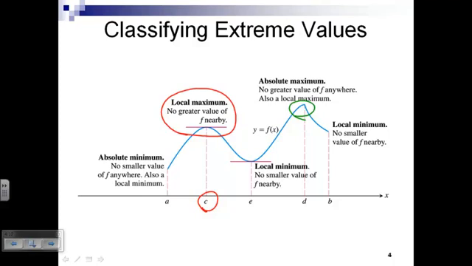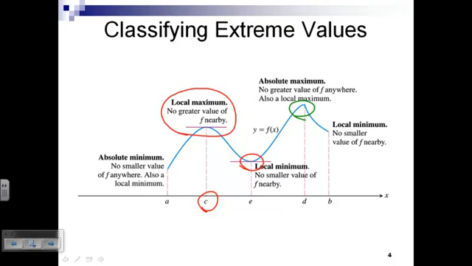That point happens to be both a local maximum and an absolute maximum. Is this point right here, f of e, both a local minimum and an absolute minimum? No, because there is a value smaller than that. Let's call it that local minimum. It's a candidate for absolute minimum. It's in the running.